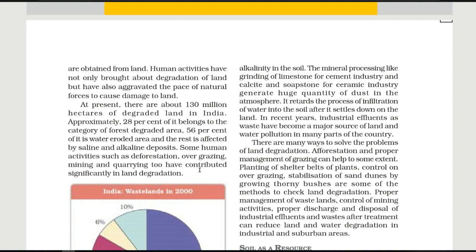Some human activities also, such as deforestation, where without any thinking we are cutting the trees to fulfill our greed, are going to harm our land resources. Overgrazing, mining and quarrying too have contributed significantly to land degradation. So what do we mean by quarrying here? To dig stone, sand, etc. out of the ground, for example to quarry for marble. So it is also, day by day, going to degrade our land.